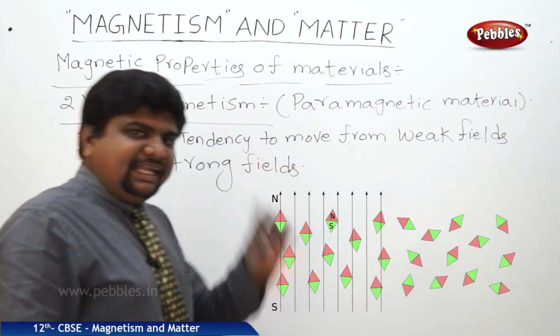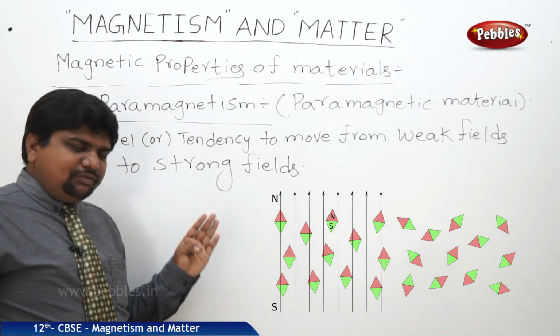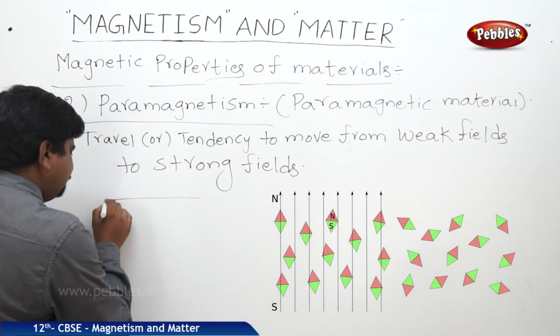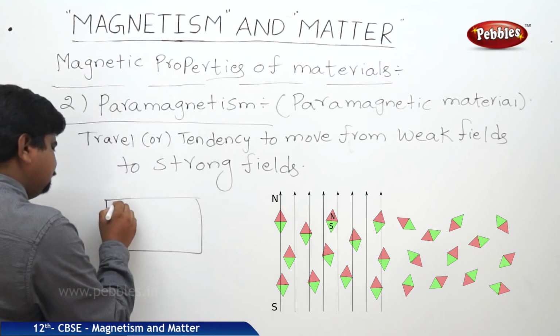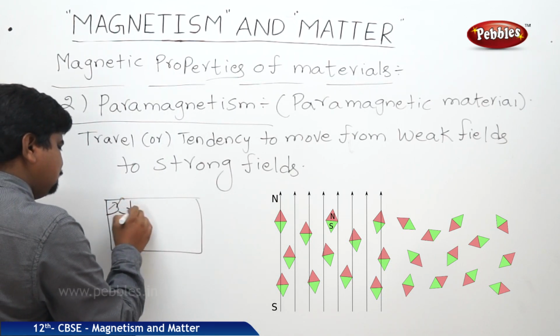Why is it happening actually? As usual we know that there is a magnetic domain which contains the electrons, and there is a randomness.